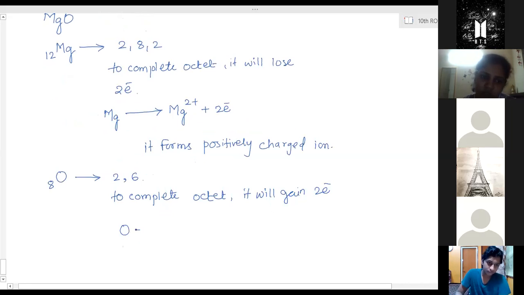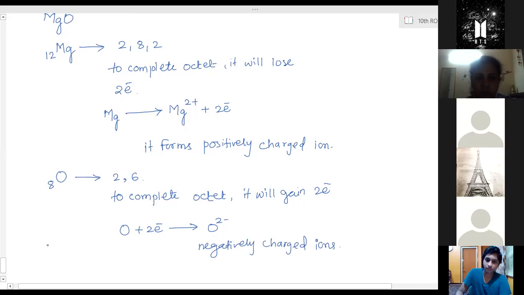So oxygen plus 2 electrons forms the O2 minus ion, a negatively charged ion. So magnesium will form a positively charged ion and oxygen will form a negatively charged ion.